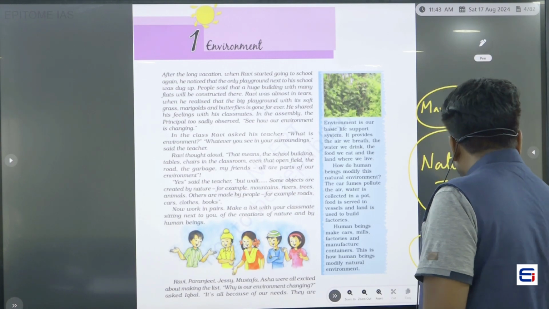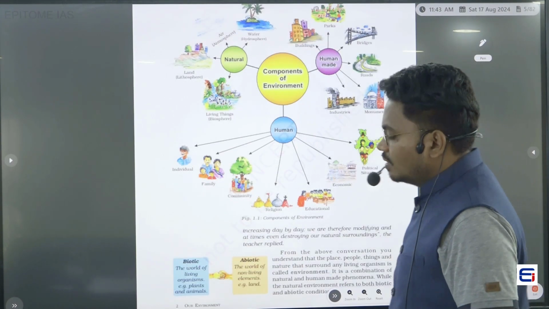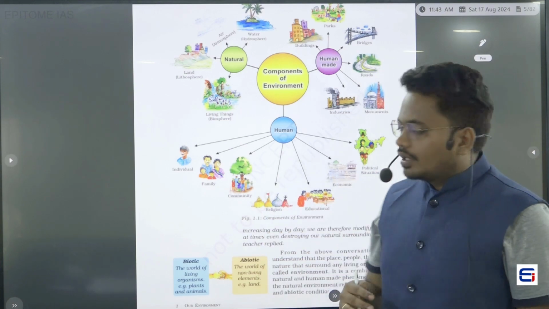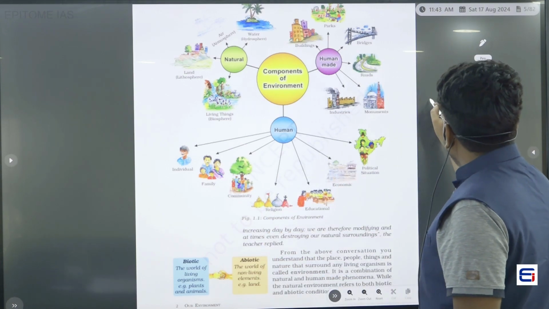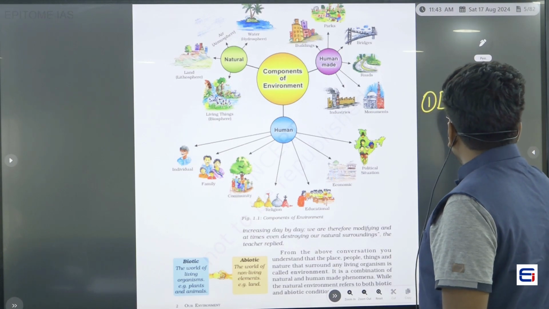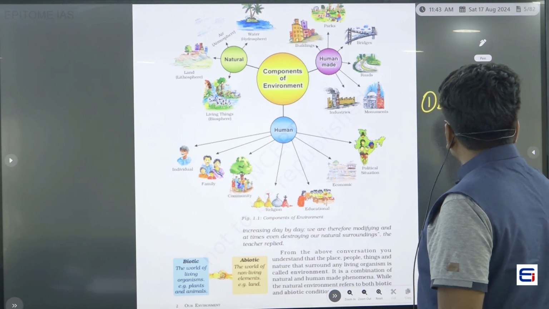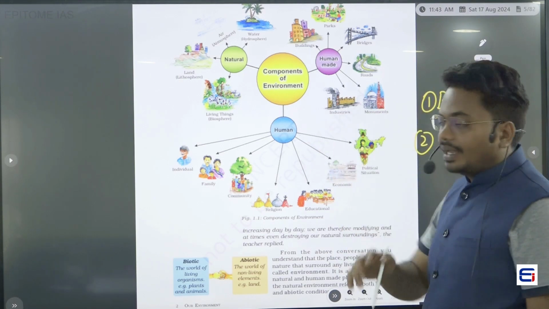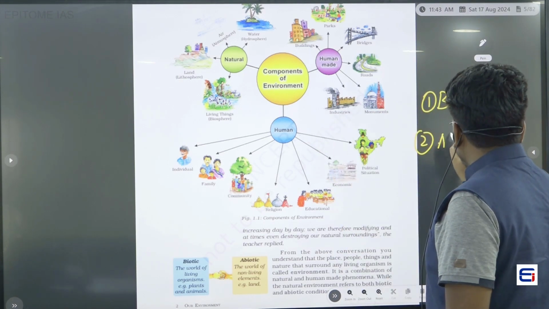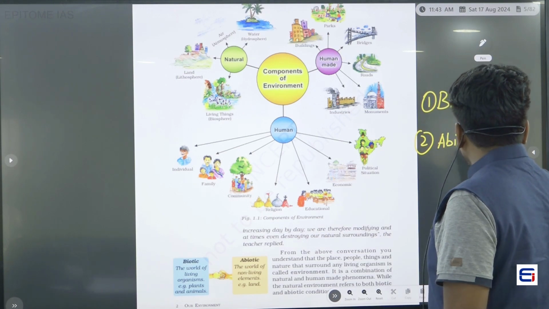So in this book, what he is saying is, all the living organisms present in nature are called biotic things, and all the non-living elements are referred to as abiotic.